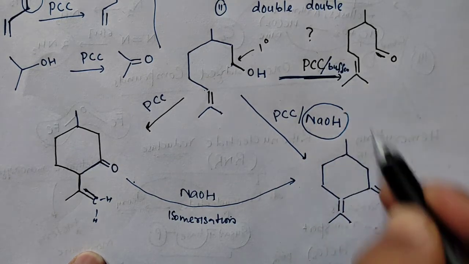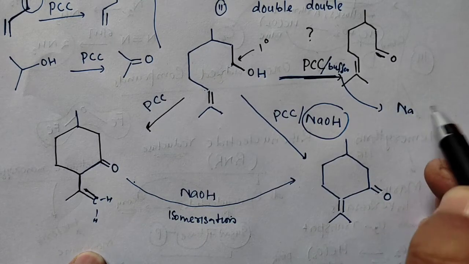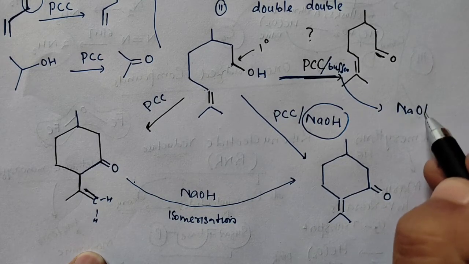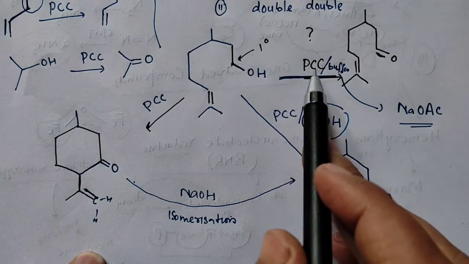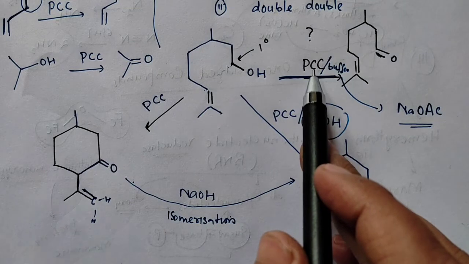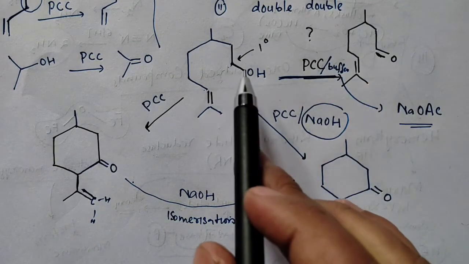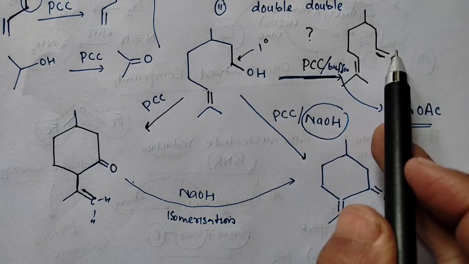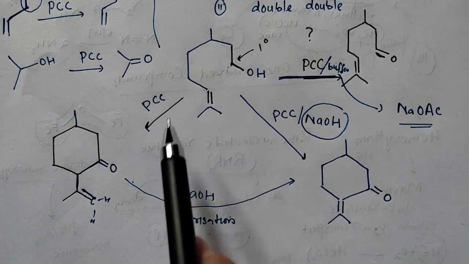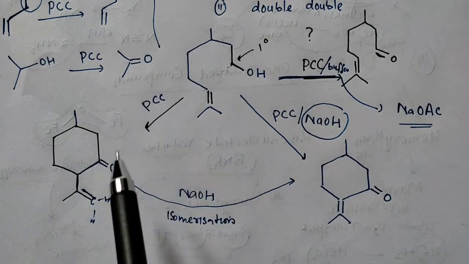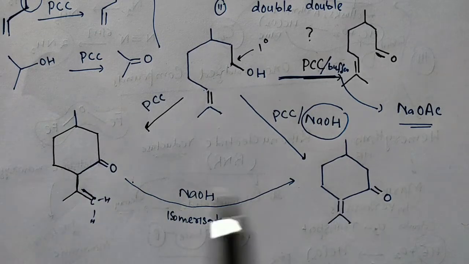Buffer solution. The buffer which is normally used is NaOAc, sodium acetate. So if you use sodium acetate with pyridinium chlorochromate, then what will you get? You will get the normal product, that is your OH group will get converted to carbonyl group. But if you don't use sodium acetate, if you don't use the buffer, then you will get this compound, and in presence of sodium hydroxide, then you will get this. So these are the two products, these are the isomers.